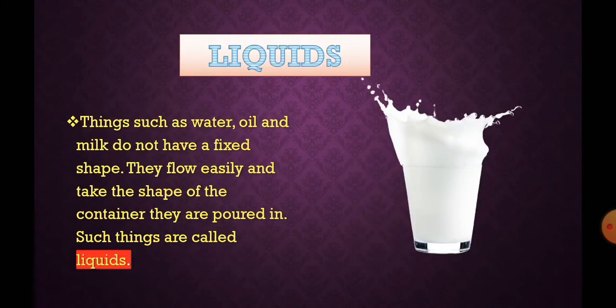Liquids. Things such as water, oil, and milk do not have a fixed shape. They flow easily and take the shape of the container they are poured in. Such things are called liquids. Here you can see the example of liquid, milk.